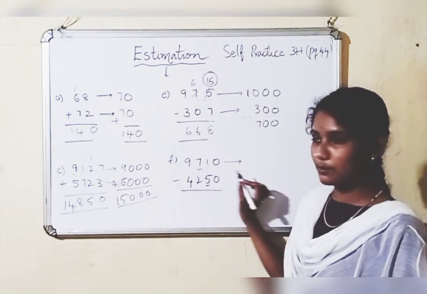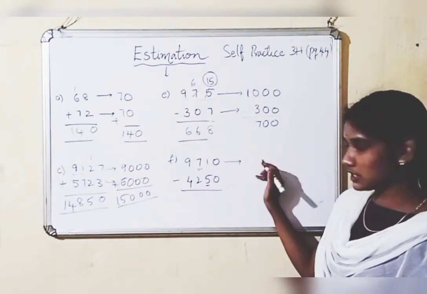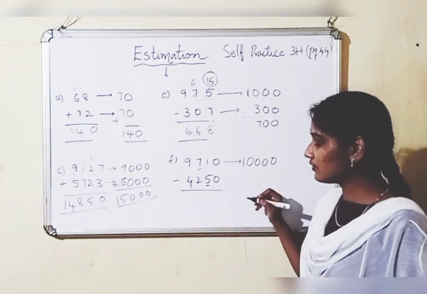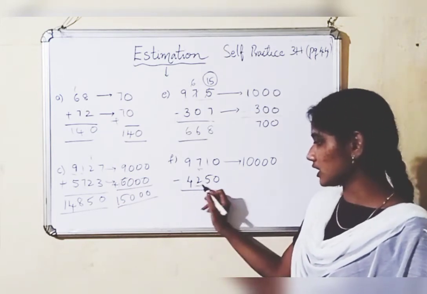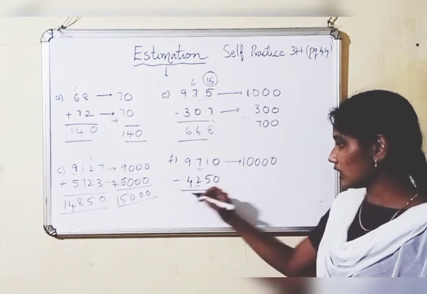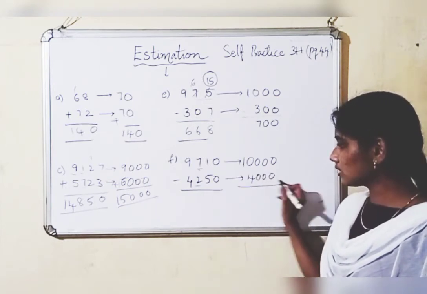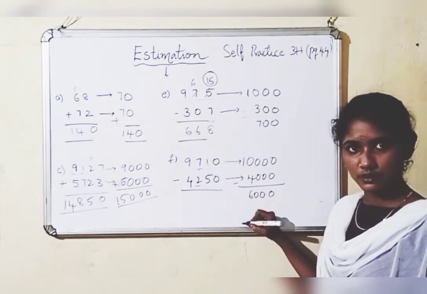Here the hundreds place number is 7. 7 is a strong digit, so it will become 10,000. Then 4,250. When you round off to the nearest 1000, here 2 is a weak digit, so it remains the same, 4,000 only. Right? So 10,000 minus 4,000, it is 6,000. Right?